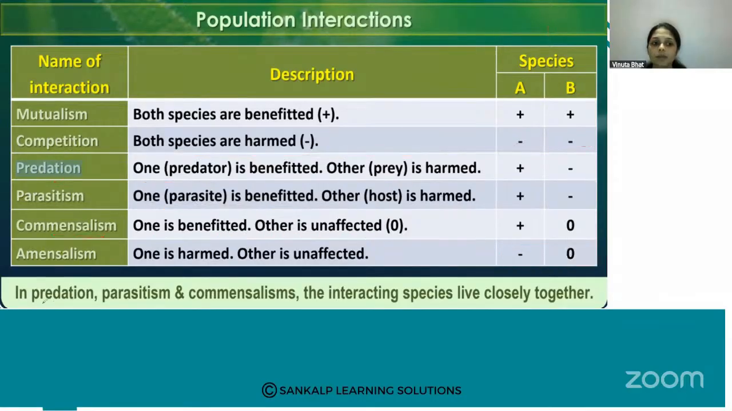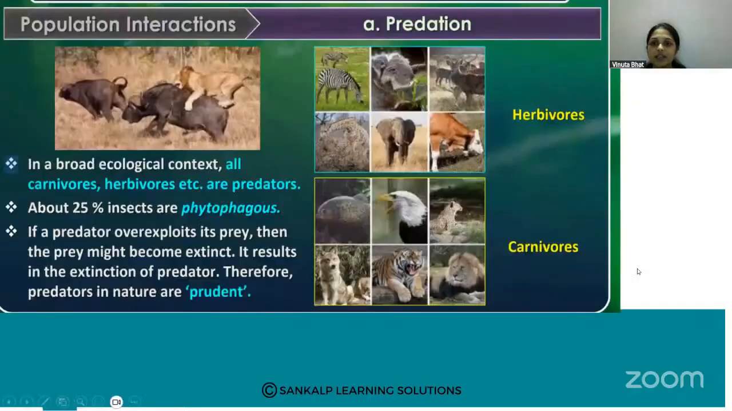In predation, parasitism, and commensalism, the interacting species live closely together. They are living closely, one species with another. This type of interaction we can see in the population. We will study all these population interactions in detail.